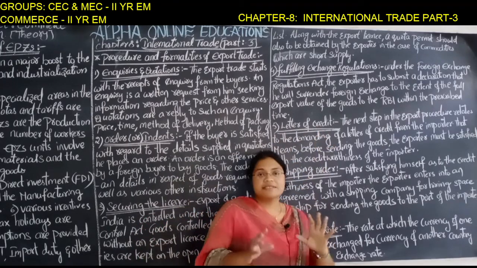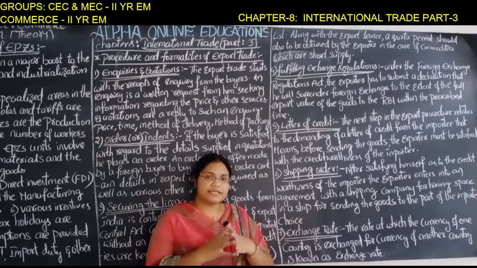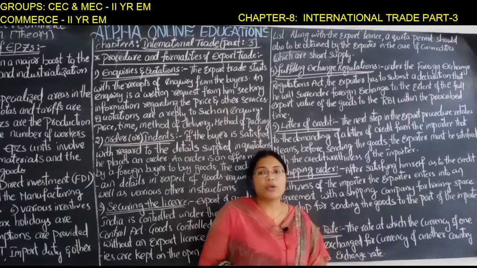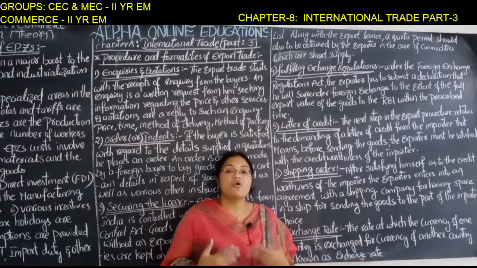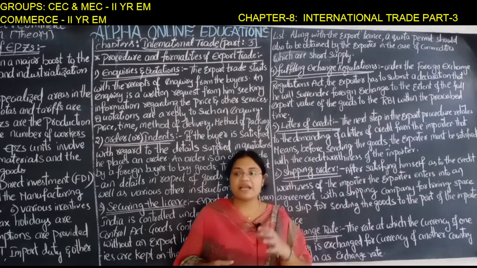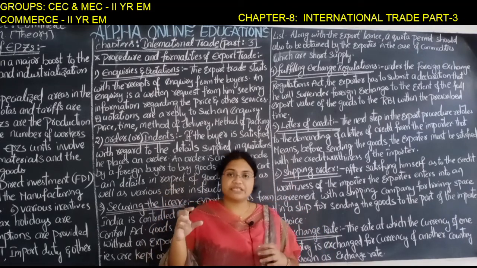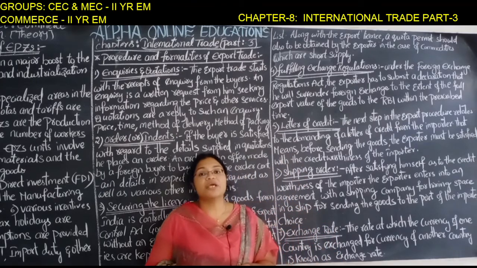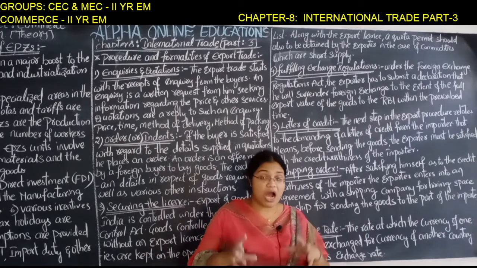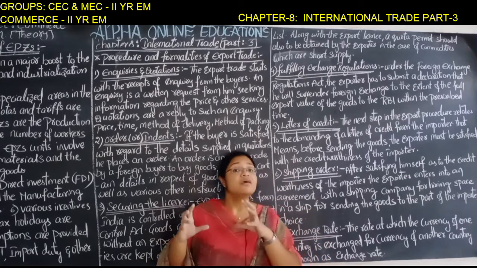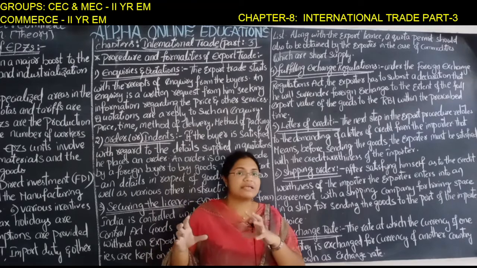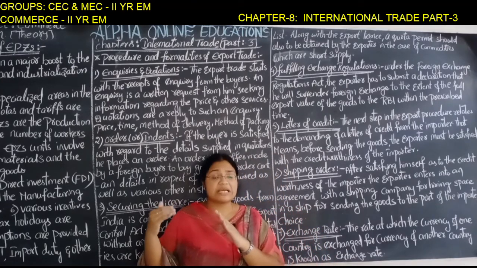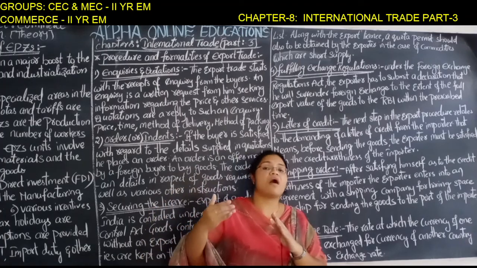Letter of credit. A letter of credit is generally given by the importer to the exporter, showing his credit worthiness. Generally, this letter of credit is issued by the importer's bank to the importer, showing the credit worthiness of the importer: how much finance, how much money is there in his account, whatever the importer is importing, and whether the importer has an account in the bank or not.